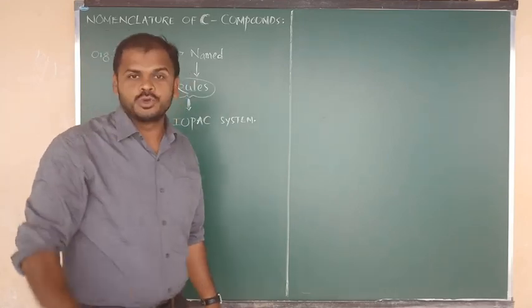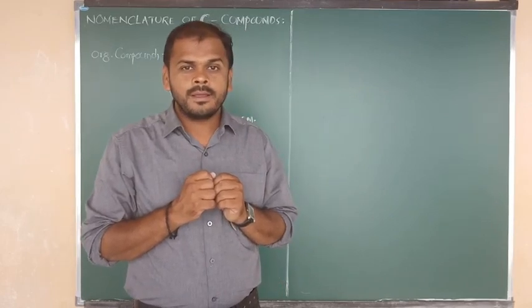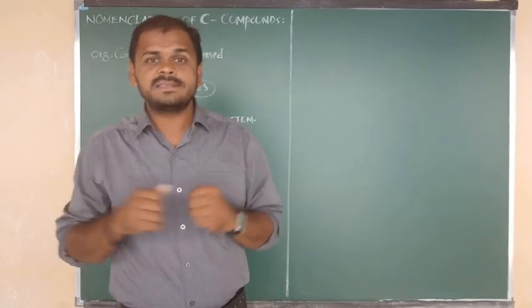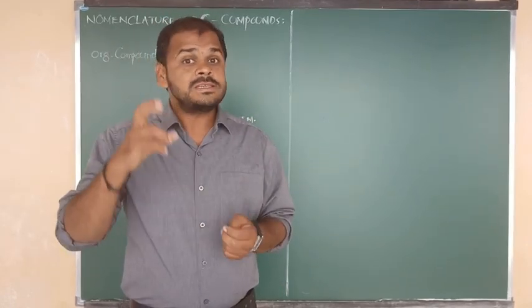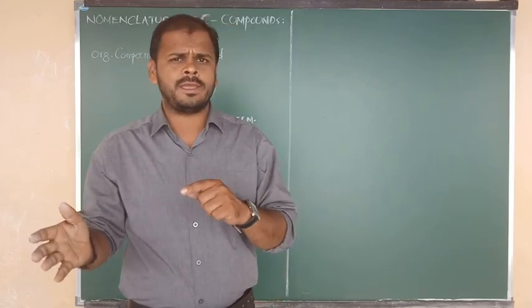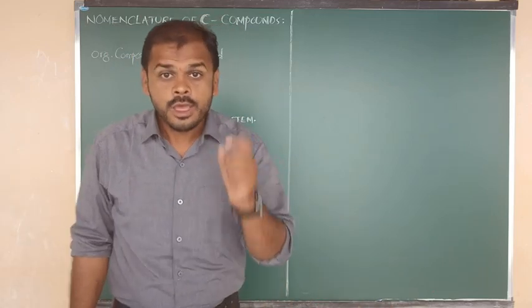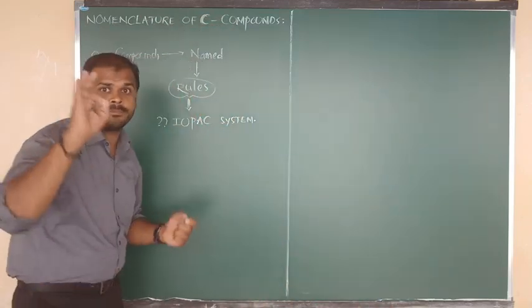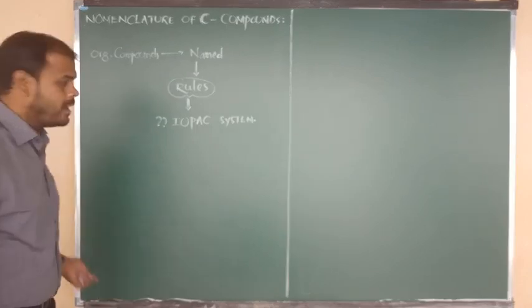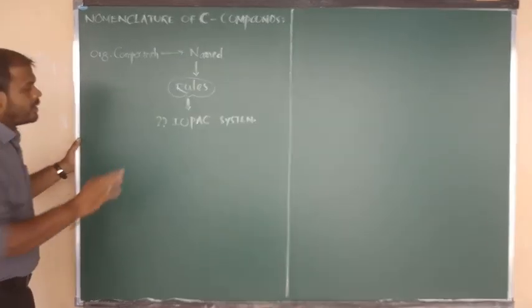Now we have to know what is meant by IUPAC and what are the rules of the IUPAC system. First of all, we need to know about the rules. Then only can we write the name of any organic substance. Are you ready? Just try to follow me, very important information. Let me give the explanation first of all.